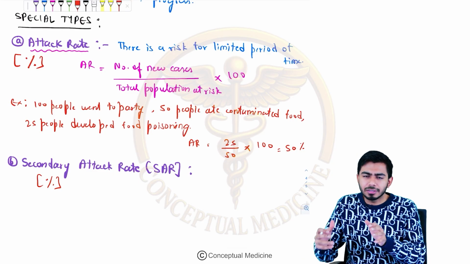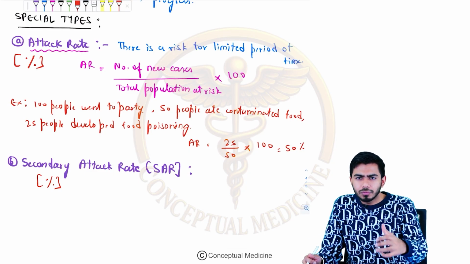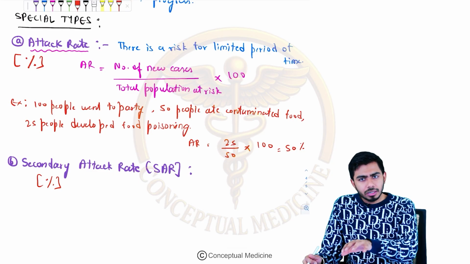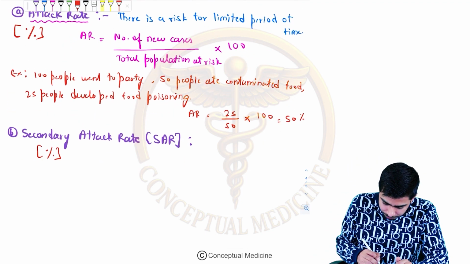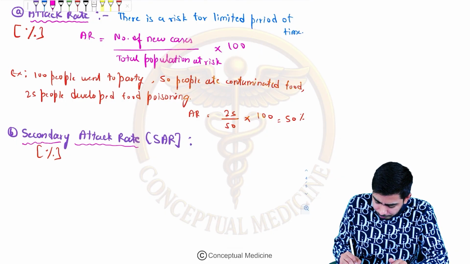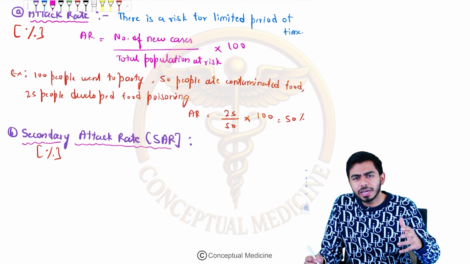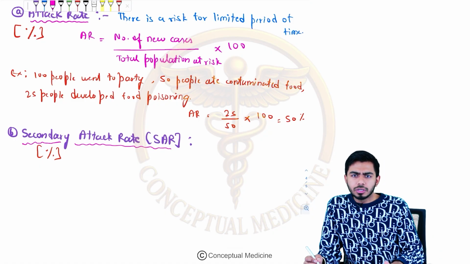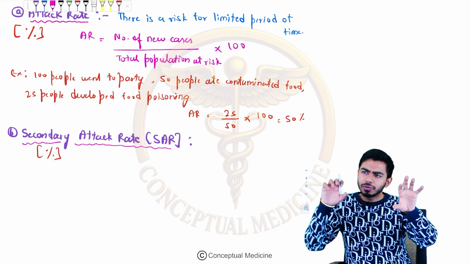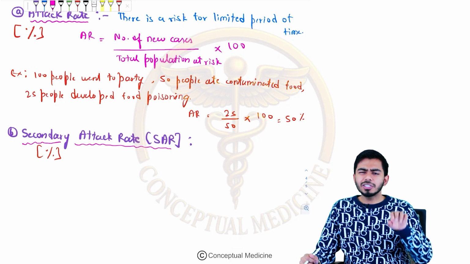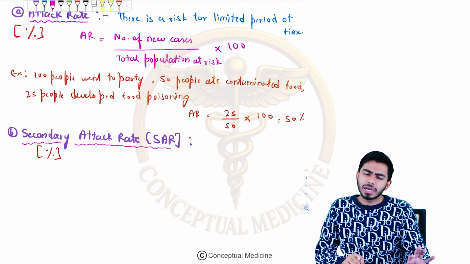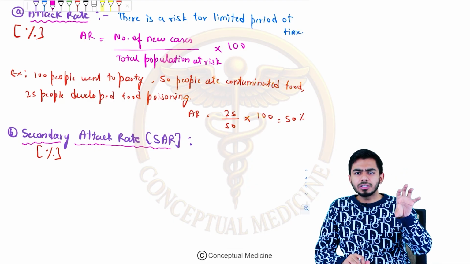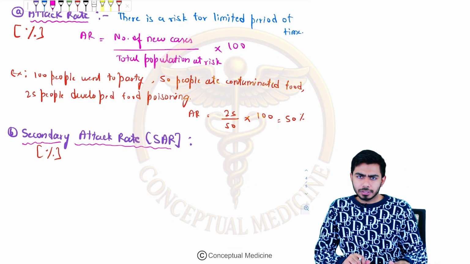I hope you are getting some knowledge out of this. So now attack rate is done. Let's move on to the secondary attack rate. Before understanding the secondary attack rate, I will tell you two things: one is the primary case and the other is the secondary case. The primary case is the one who gets the disease at the very first place, right?